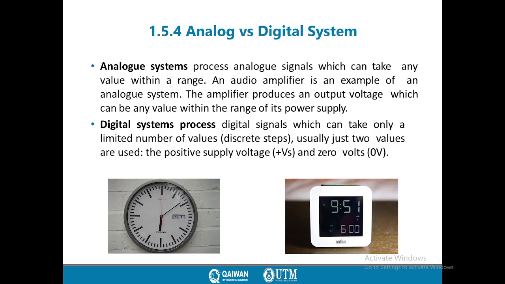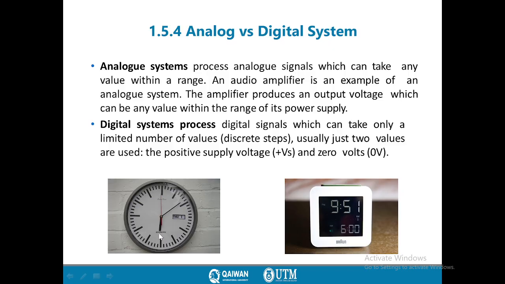Now we go to analog and digital systems. Previously we explained the difference between digital signal and analog signal. Now we speak about the systems. What is an analog system and what is a digital system? An analog system processes an analog signal, which can take any value within the range, and an audio amplifier is an example of an analog system. The amplifier produces an output voltage which can be any value within the range of its power supply.